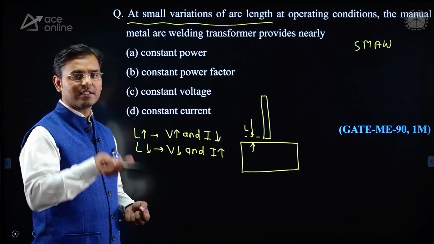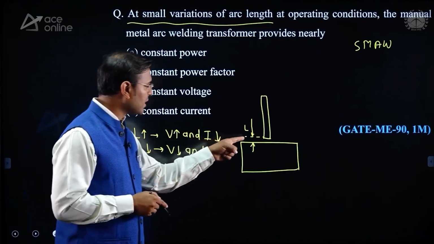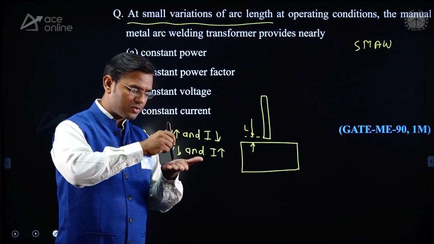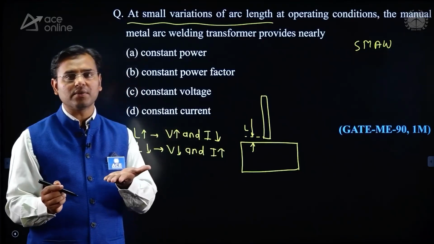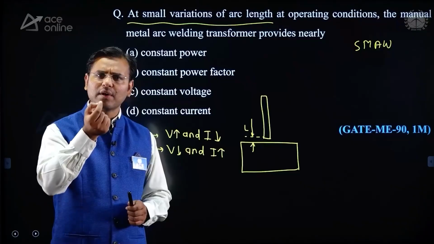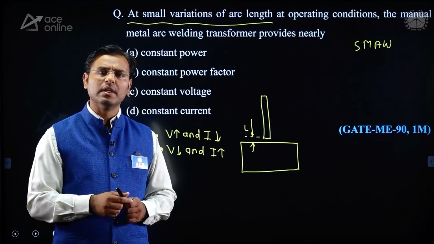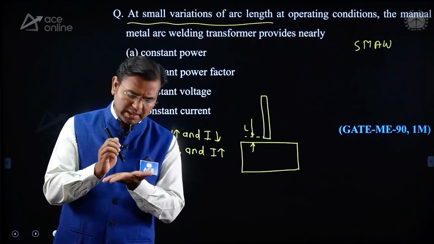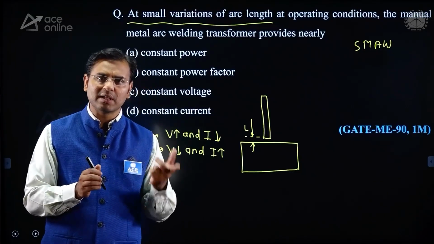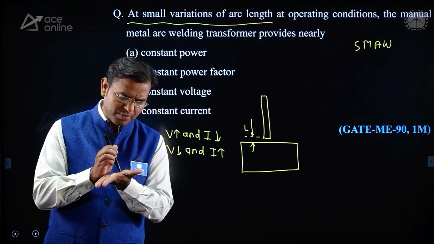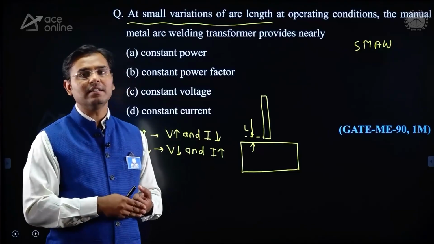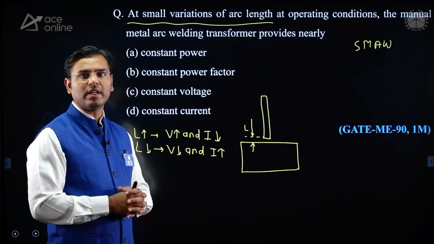When a welder is working, just you or me working there, it is very difficult for us to maintain that distance because of vibrations of the human hand. It is very difficult to maintain the same value of arc length. If it is a 2 millimeter value, see how small that is. Is it possible for you or me to maintain a 2 millimeter distance? The distance will always change, 2.5 millimeter, 3 millimeter, 1 millimeter, like that. Or sometimes by mistake it can also touch the plate, and hence the arc length changes, and then the voltage and current values both change.